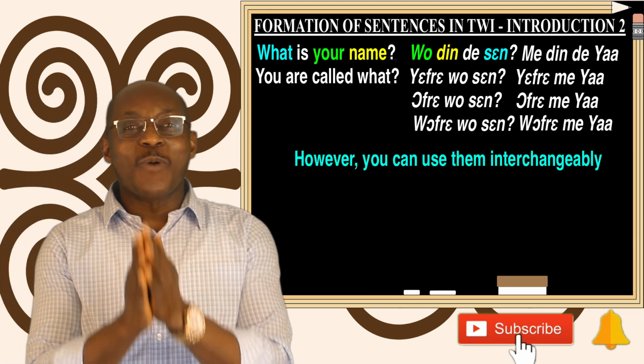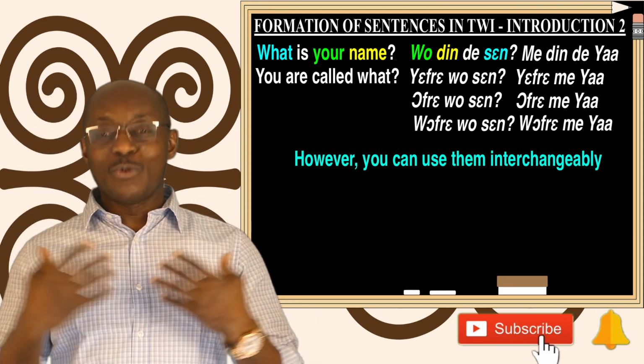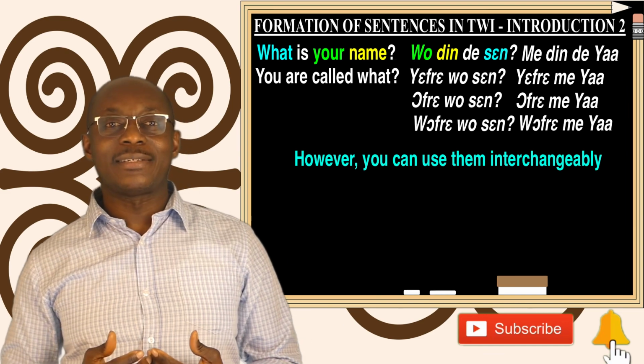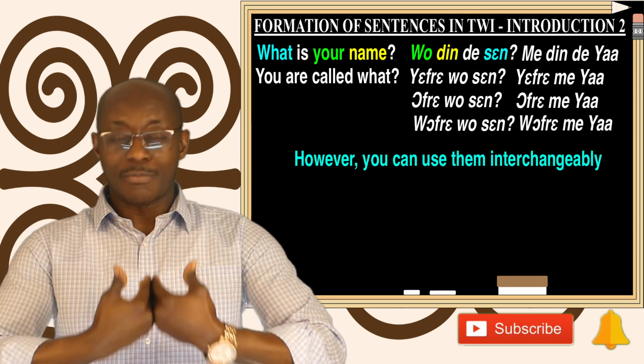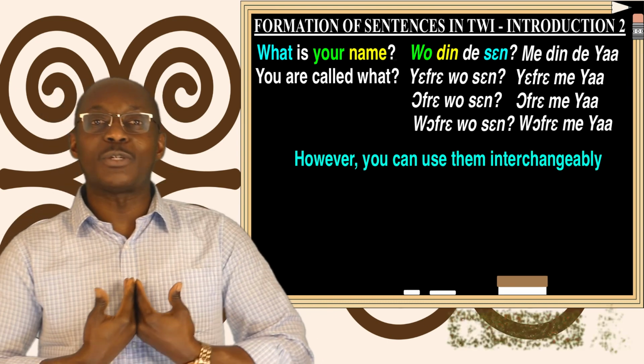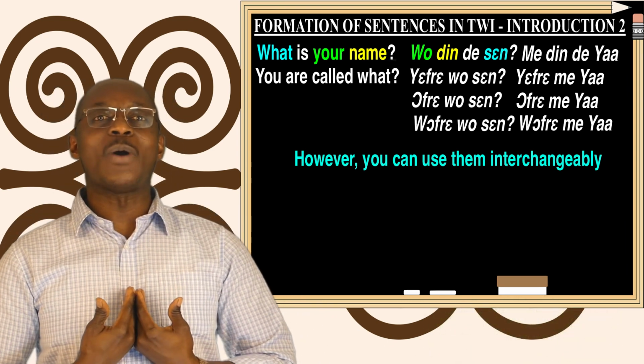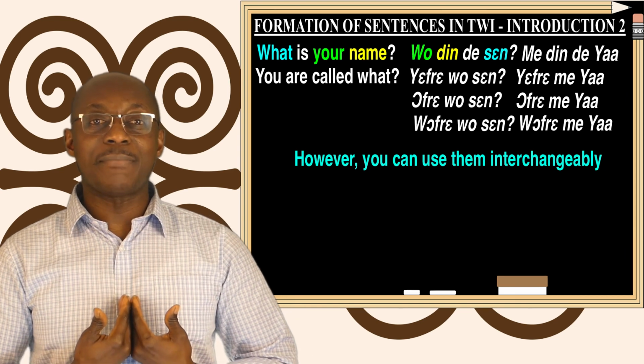Good. What about if you came with someone else, and after you have said Wɔfrɛ me Yaa, well, I am called Akwasi because I was born on Sunday. So I will say, Wɔfrɛ me Akwasi.